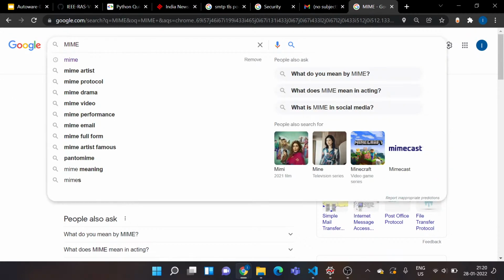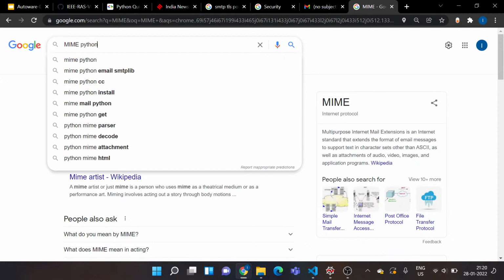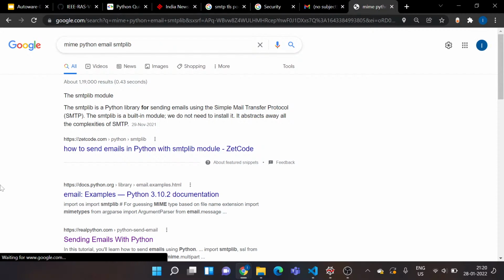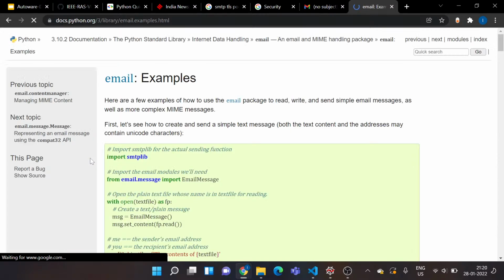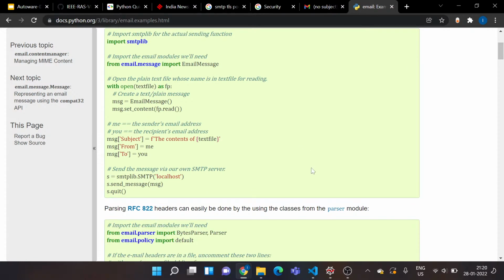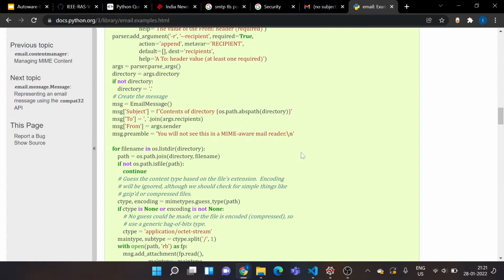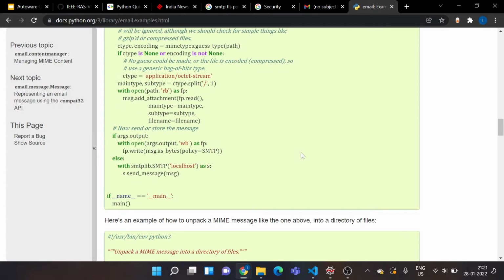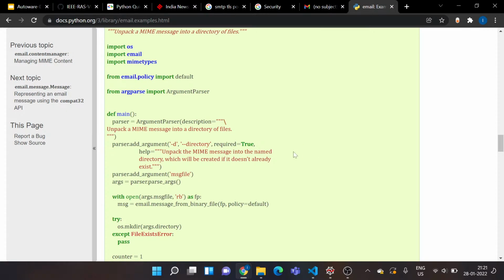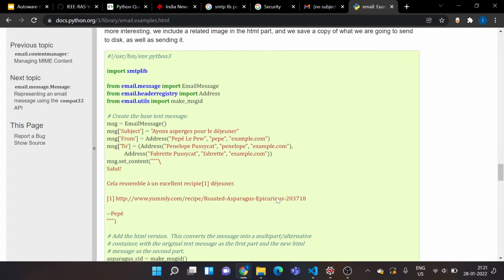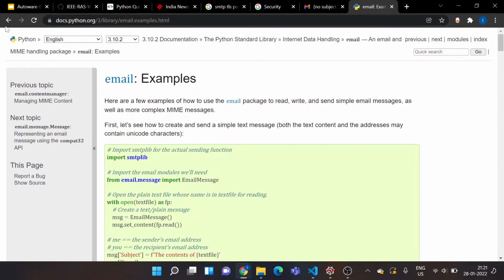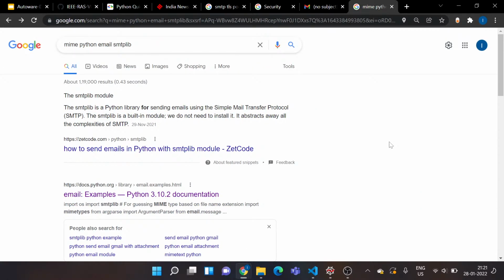I'll just search it over here, MIME Python. So there's this documentation. As you can see, okay, it has provided all the code. How can you use this MIME protocol and add all your attachments? You can always check out sites like GeeksforGeeks and Tutorialspoint. There are a lot on Google, but you can always refer to the documentation to get the exact idea of what's going on by the creators of these libraries themselves. Okay, so we have got a good understanding of what MIME is, what SMTP is, how all these protocols function.